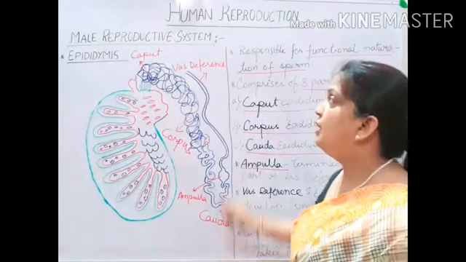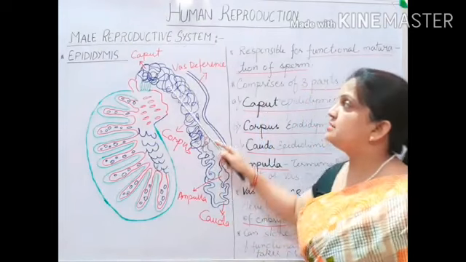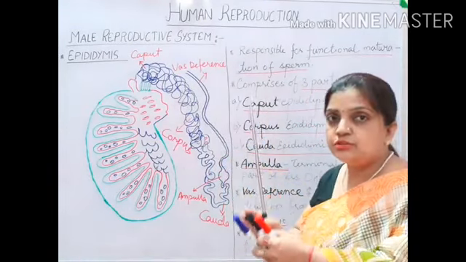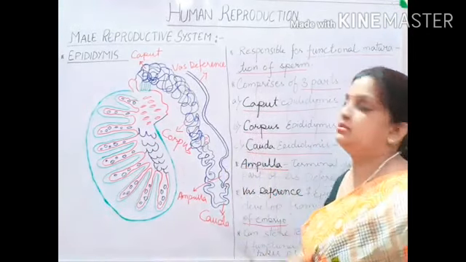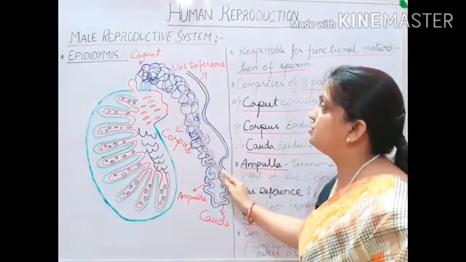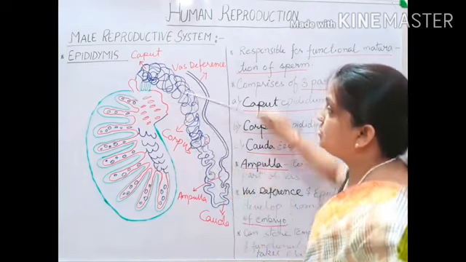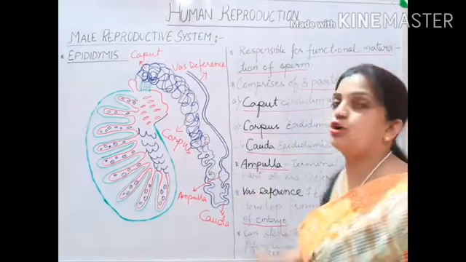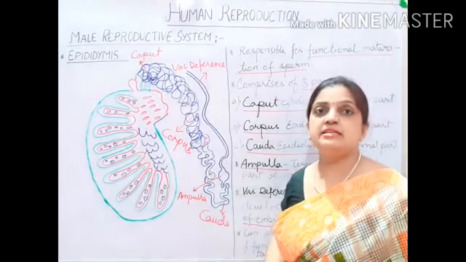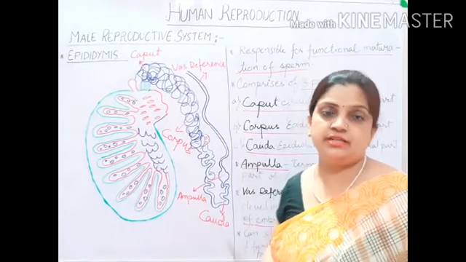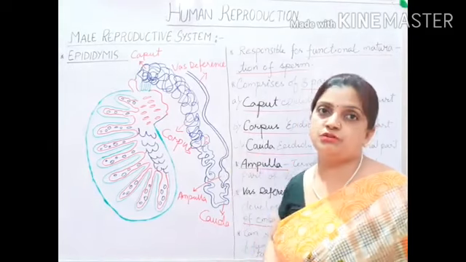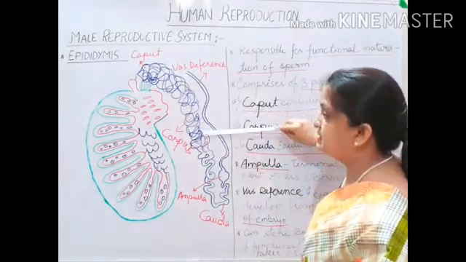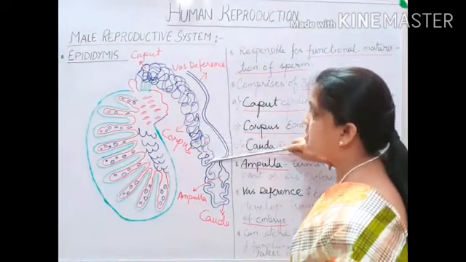Now children, moving down, you can see that this highly coiled structure is convoluting into a narrower part. This middle portion of the epididymis is called corpus. Corpus means it is making the body structure. It is making the in-between part of the epididymis. So this corpus is the middle section, the middle part of the epididymis.